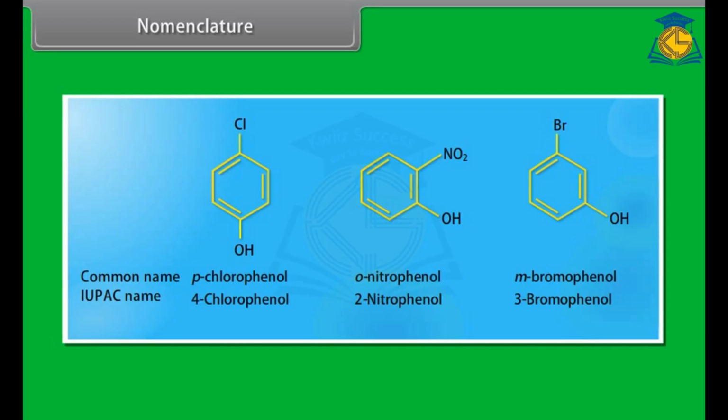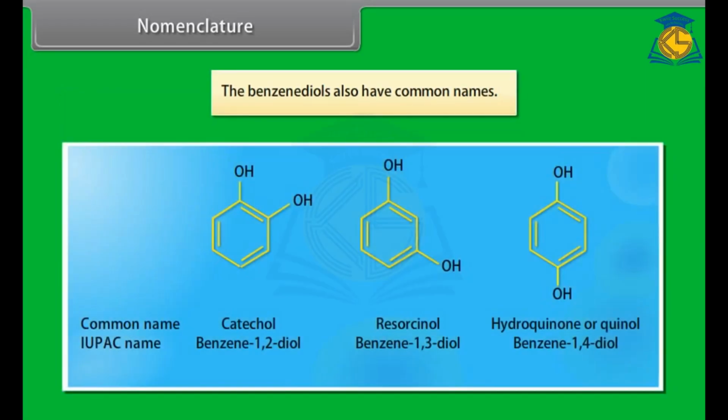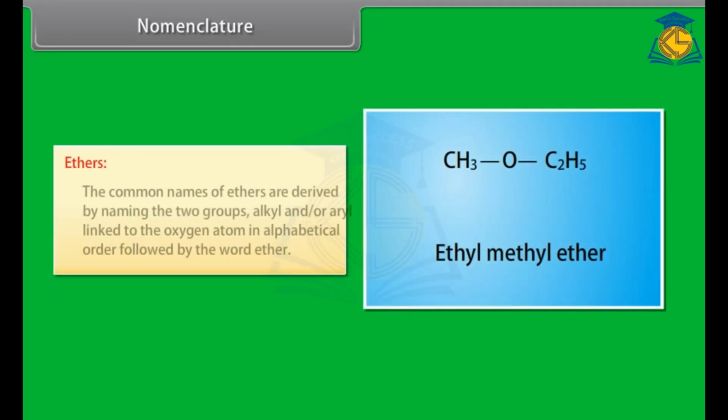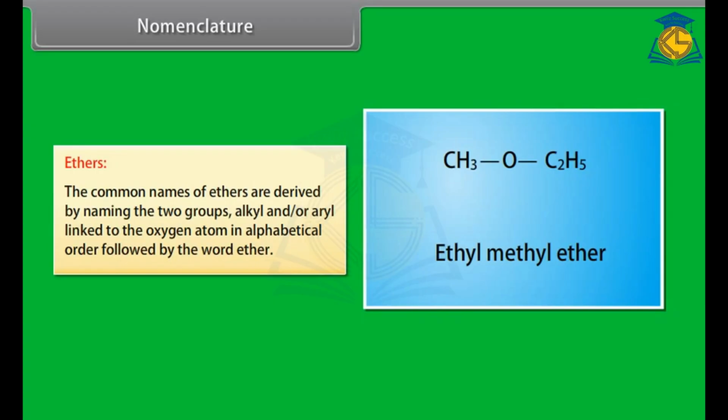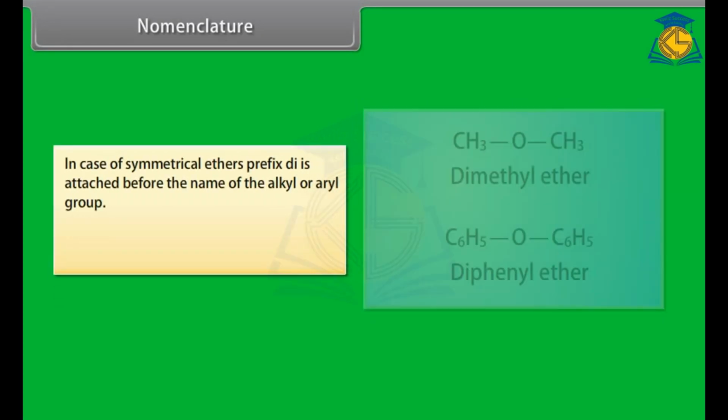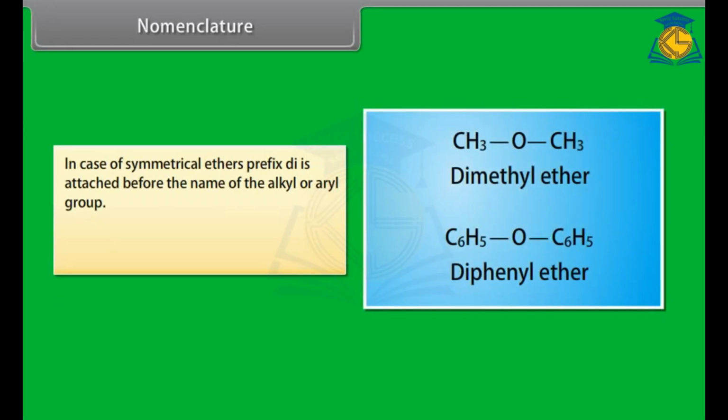One more example is, the benzene diols also have common names. Nomenclature. Ethers. The common names of ethers are derived by naming the two groups, alkyl and/or aryl, linked to the oxygen atom in alphabetical order, followed by the word ether. In case of symmetrical ethers, prefix di is attached before the name of the alkyl or aryl group.